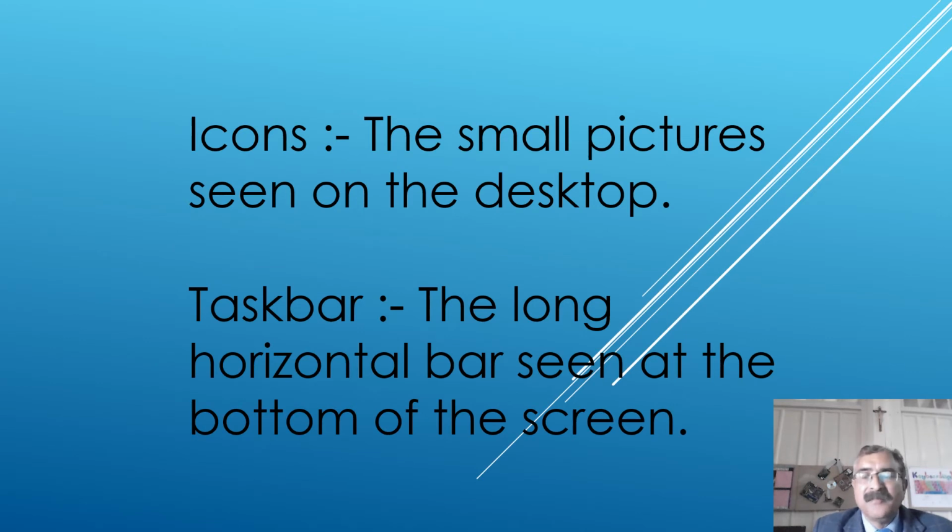Now icons. What are icons? The small pictures seen on the desktop, like Recycle Bin, My Computer, Google Chrome, or even if you have any game, you have the icon of that game. So small pictures, these are called icons. Actually, these are software. These are also programs. When you click on that, that program will open. Now the taskbar: the long horizontal bar seen at the bottom of the screen is called the taskbar.